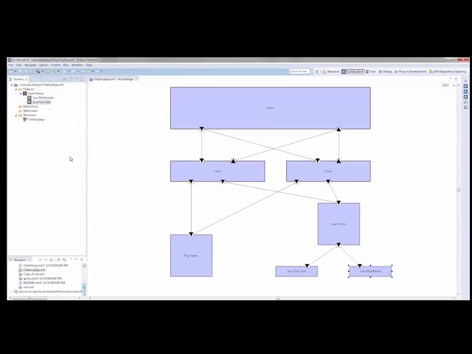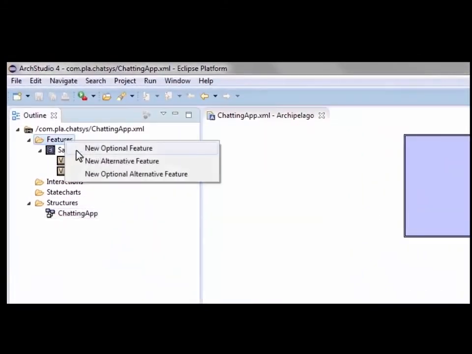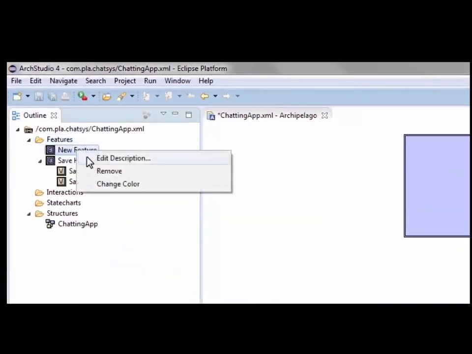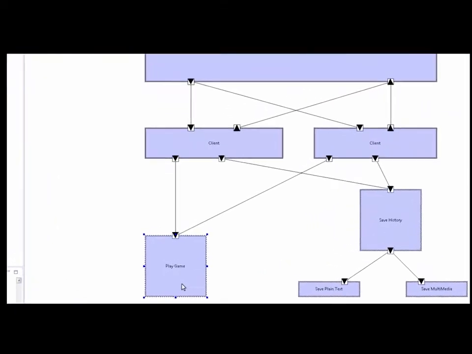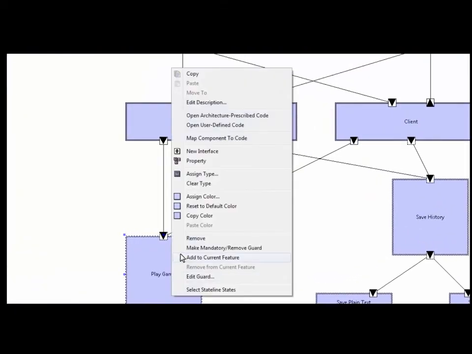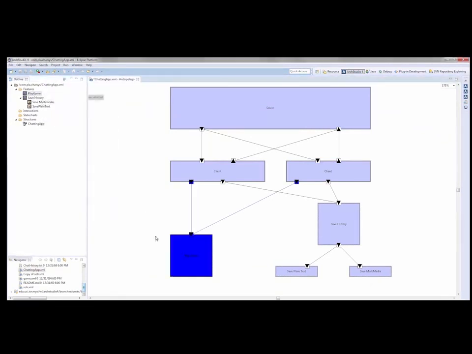Now let's try our tool. Double-clicking the Save Multimedia feature must highlight all corresponding architecture elements. Next, we relate an existing architecture element manually to a new feature. We first create a new optional feature and double-click the feature. Now we right-click the component and select Add to the current feature. In the same manual way, we can relate the links and interfaces. Now select the blue color for this feature. Again, if we double-click the feature, it will highlight all related elements in blue.